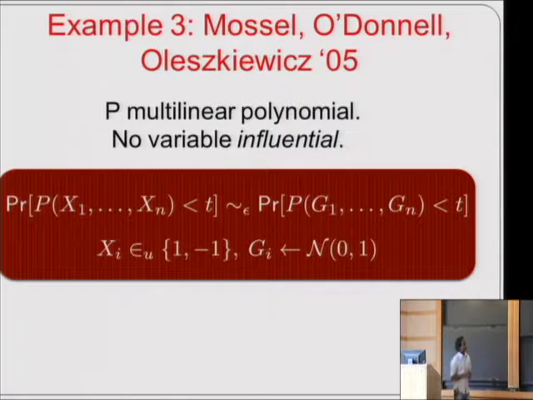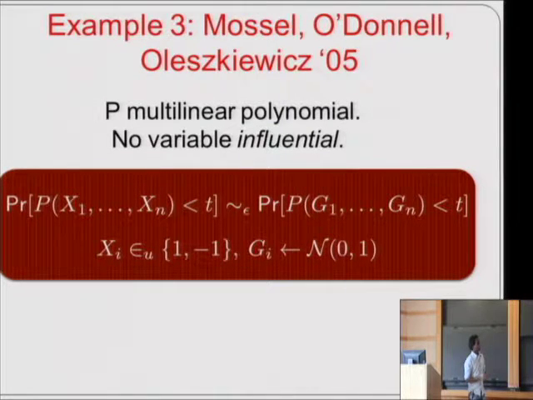The third example is the invariance principle for low degree polynomials of Mossel, O'Donnell, and Oleszkiewicz. Here they assume that you have a real valued multivariate polynomial in n variables, and moreover they have a quantitative constraint that no variable in the polynomial is influential. Intuitively, this means that no variable dominates the value of the polynomial with respect to the other variables.